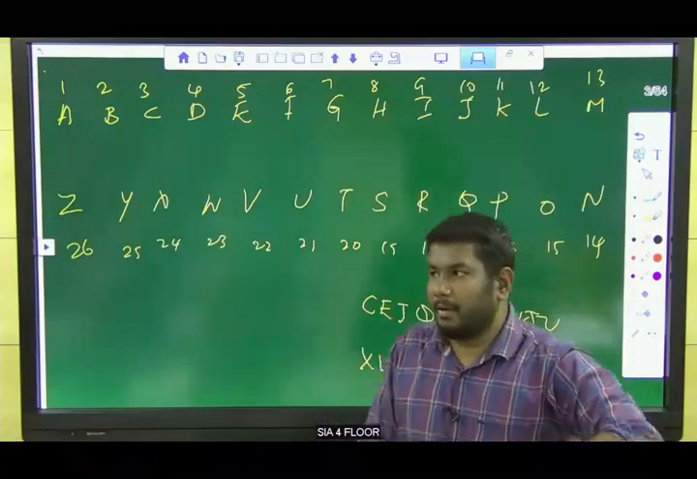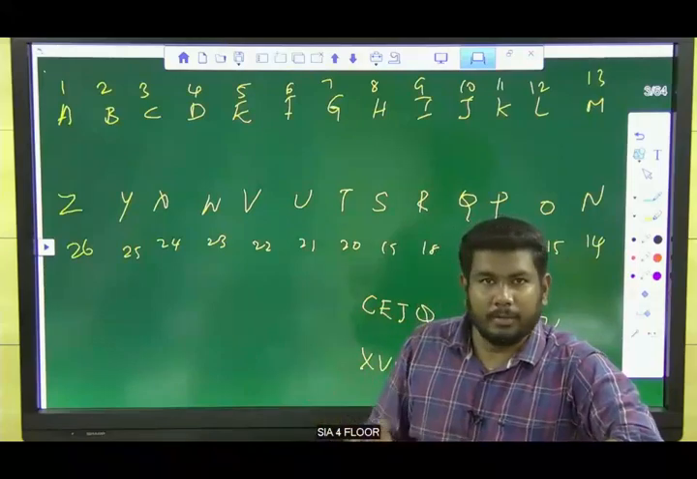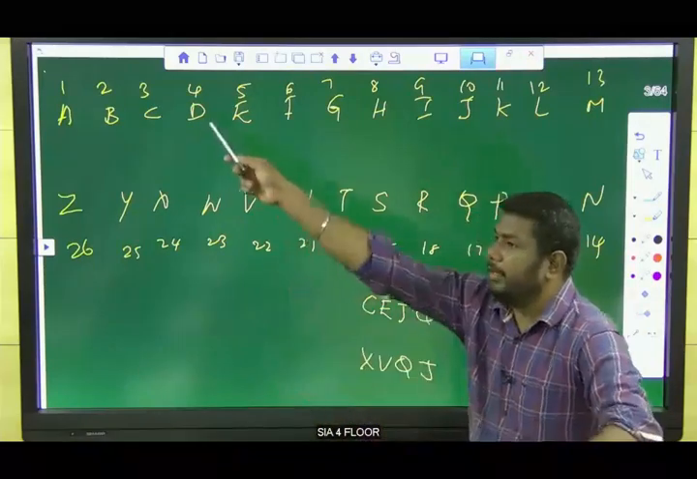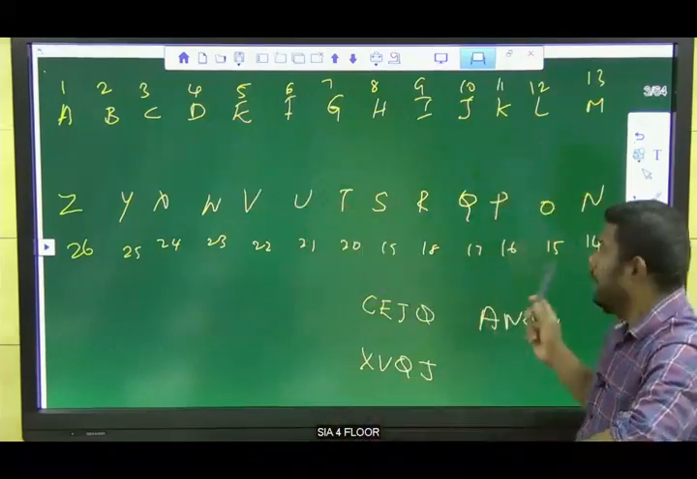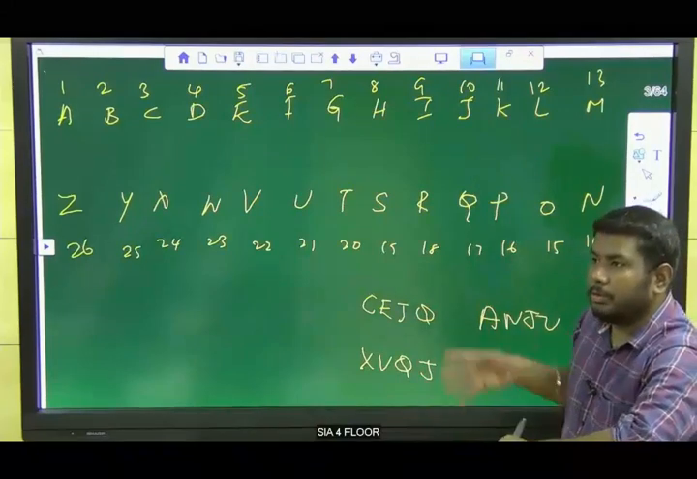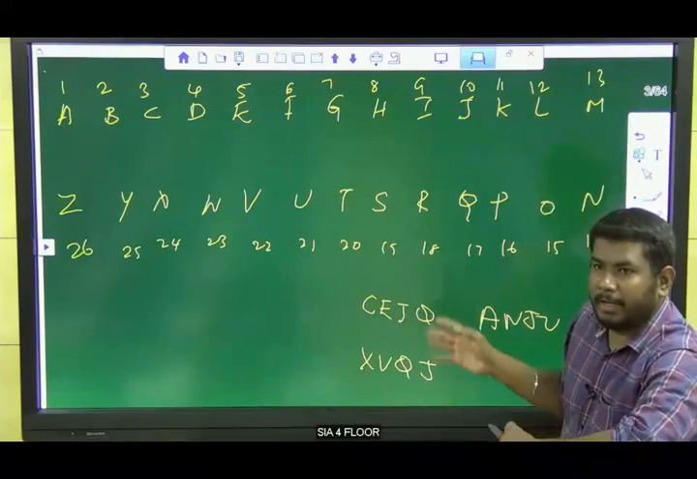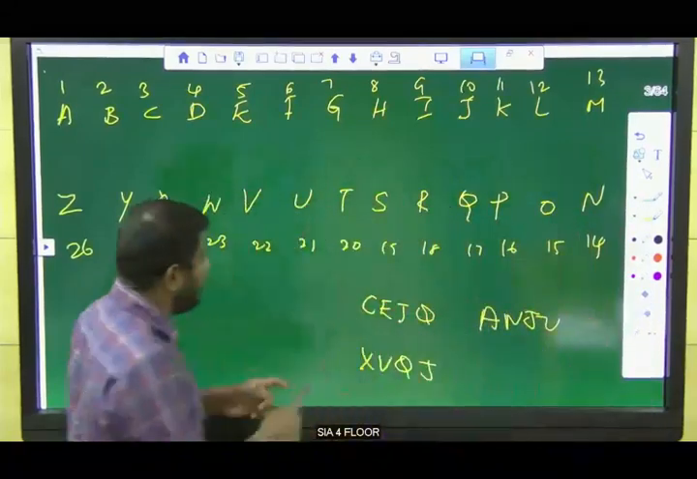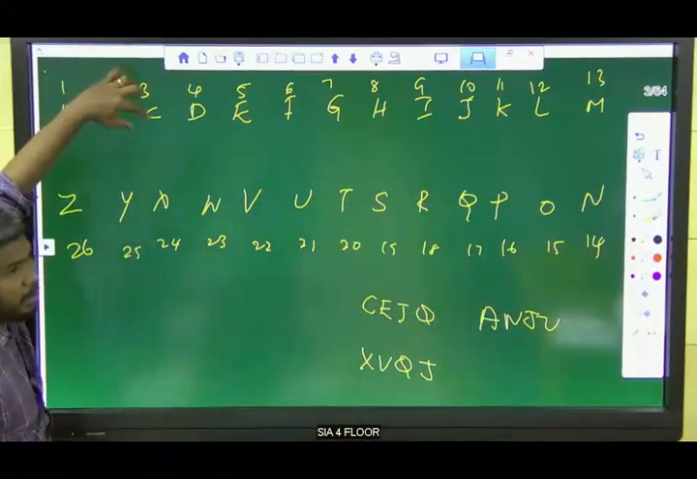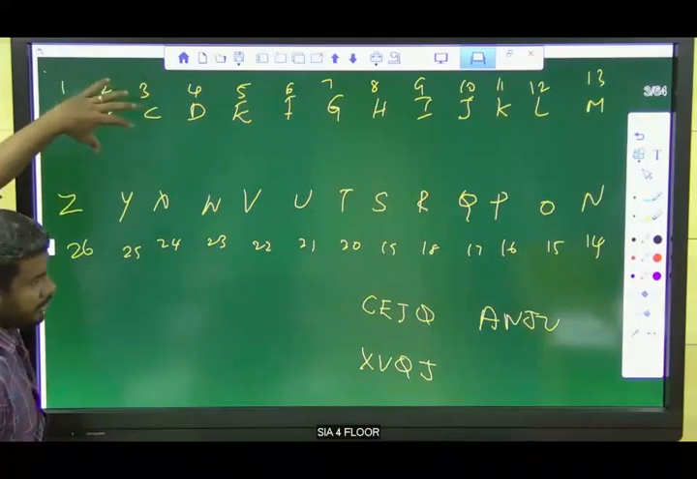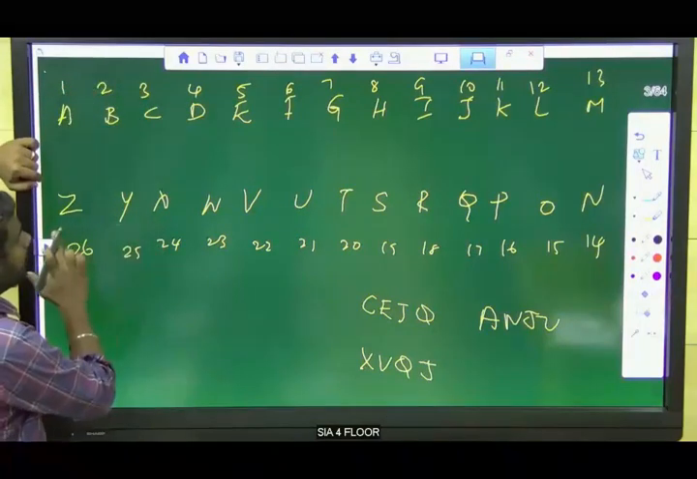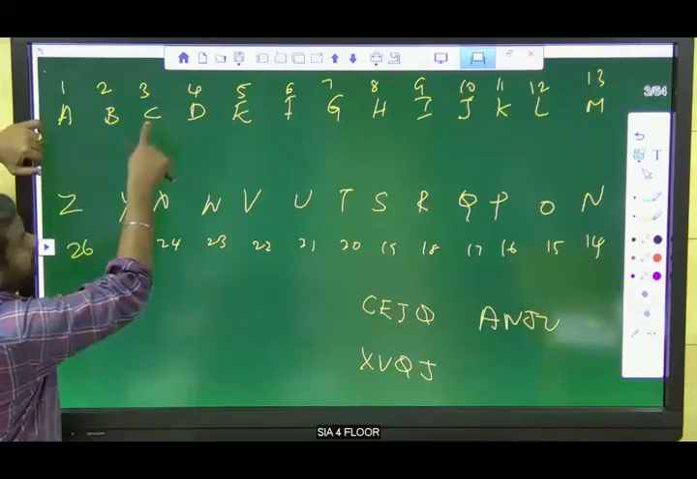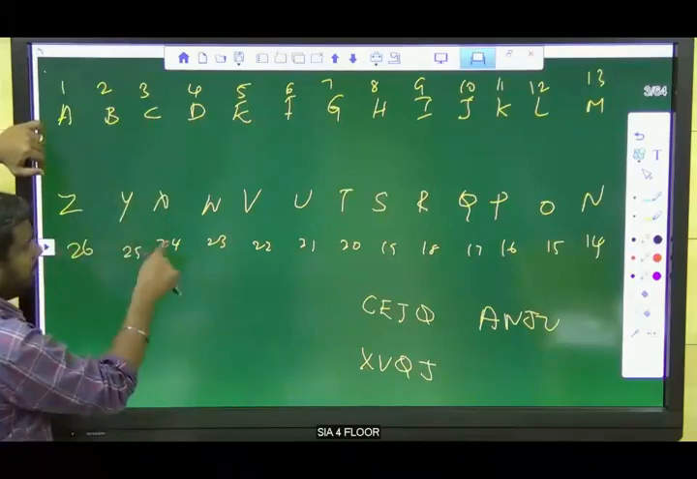The alphabet is written as A to Z. But here I told you to write the first 13 letters in normal order and the next 13 letters in reverse order to solve this kind of question. We can get this kind of question many times here. C is the third letter from the normal order, and X is the third letter from the reverse order.